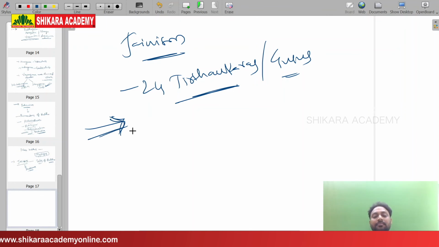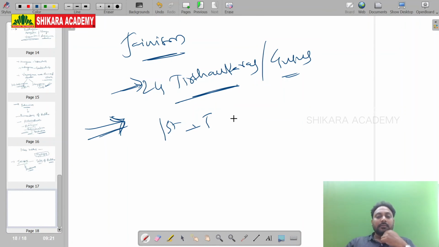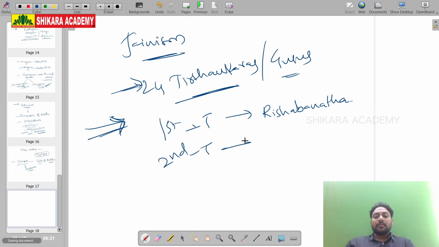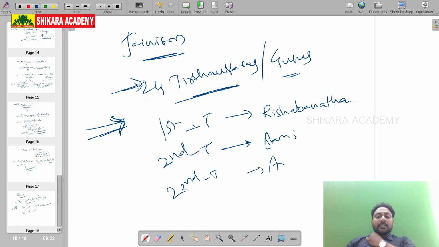Jainism, 24 Tirthankaras. First Tirthankara, Rishabhanatha. Second Tirthankara, Sami. 22nd Tirthankara, Arishtanemi.